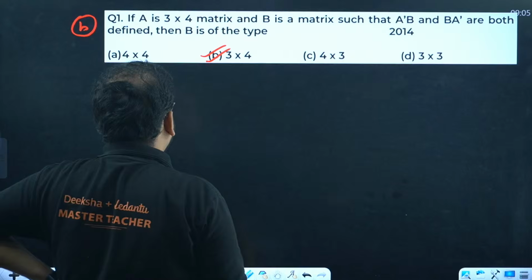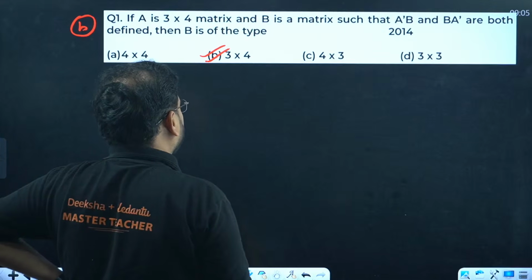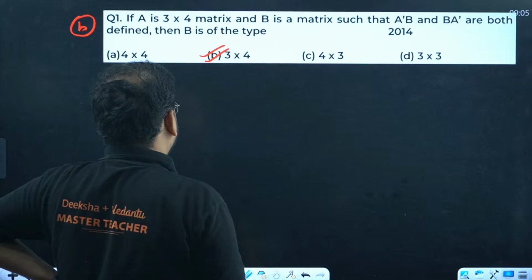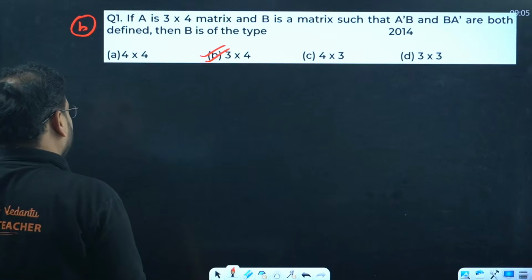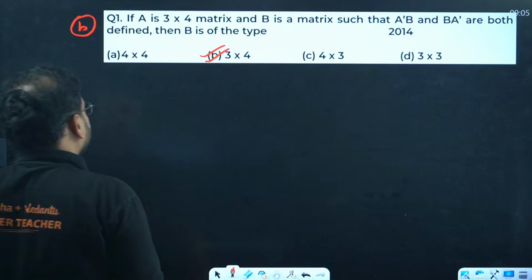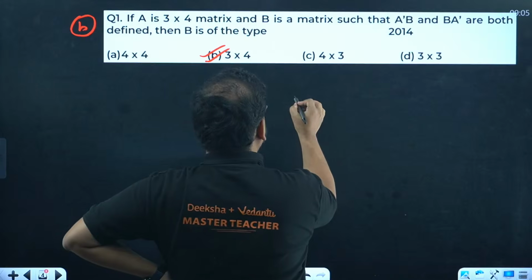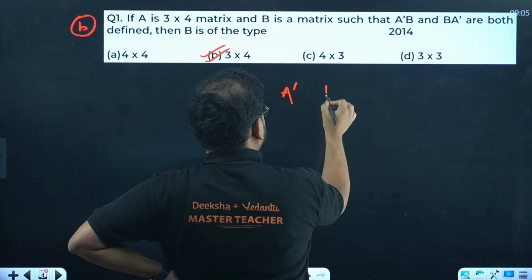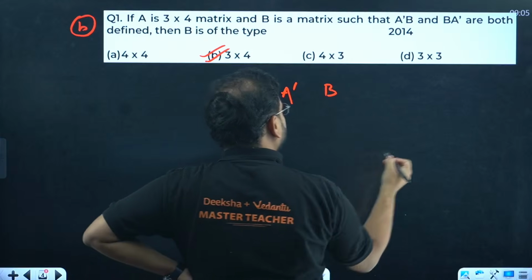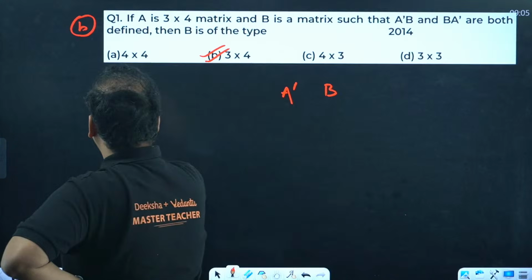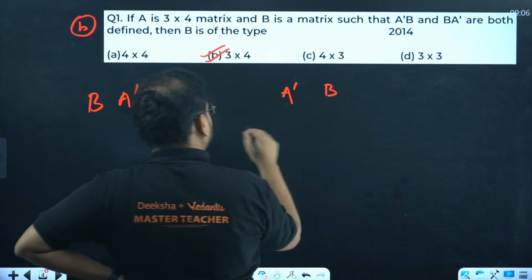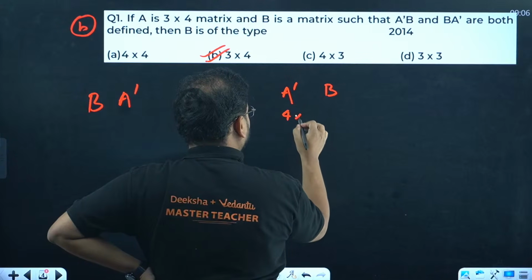If A is a 3 cross 4 matrix, B is a matrix such that A dash B and B A dash are both defined, then B is of the type... Basically, A is given. A is 3 cross 4, which means A dash will be 4 cross 3.